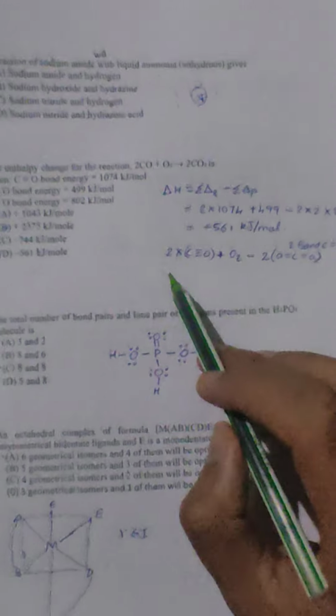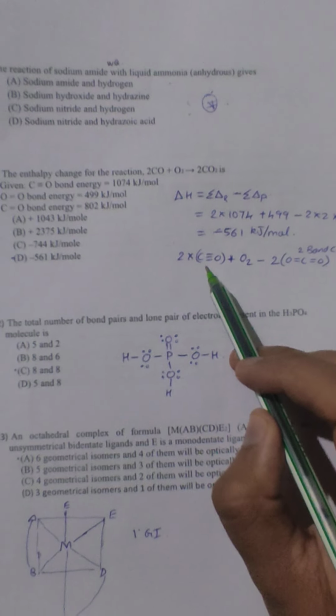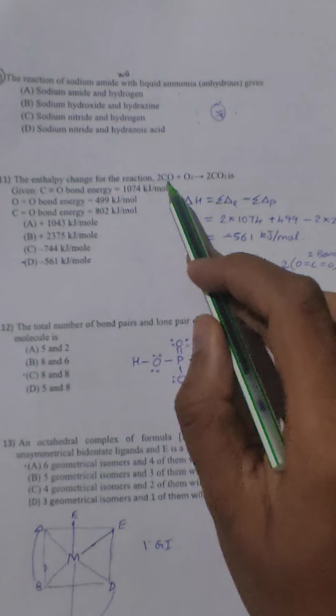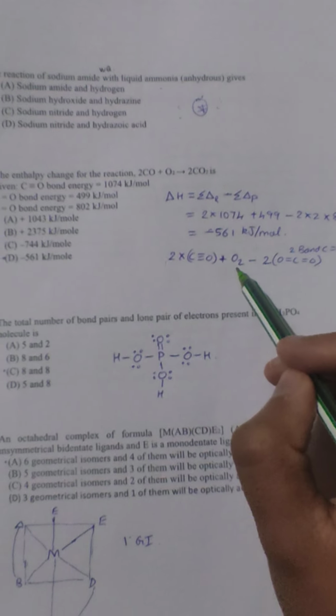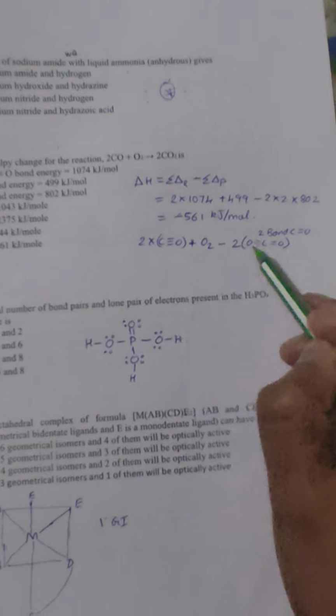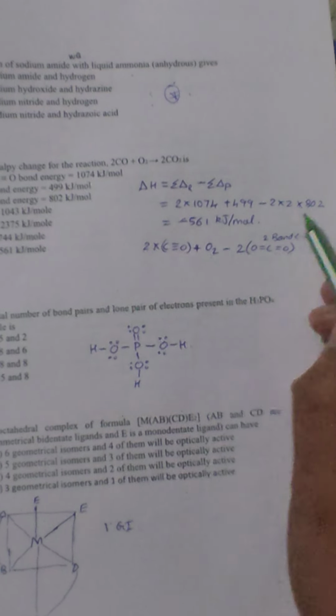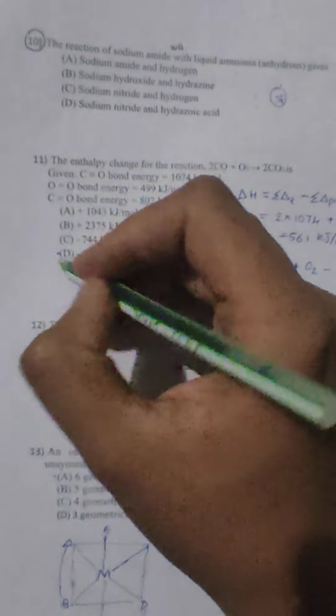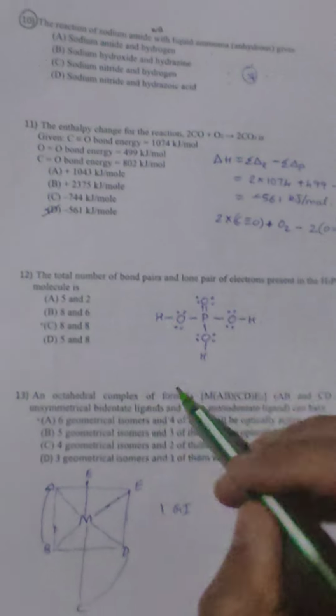Here I have given 2 times the bond energy of this, because here we have 2 atoms, plus 1 time this. In case of this, we have 2 bonds of C double bond O. So it is 2 into 2. So this is a simple calculation. You can directly get the answer.